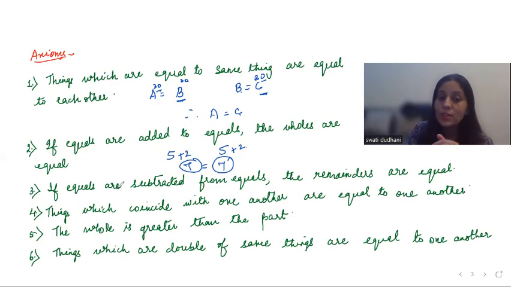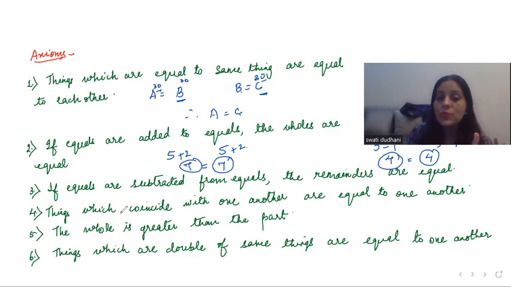Next, if equals are subtracted from equals, the remainders are equal. Same like the previous one. Now this time it is subtraction. Let me take the same example. 5 and 5. If equals are subtracted, let me subtract 1 from both. So I get 4 and 4. Then the remainders that we have are equal to each other.